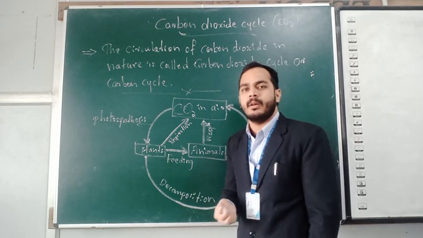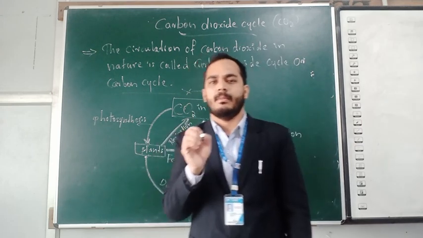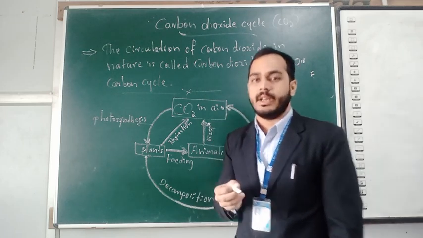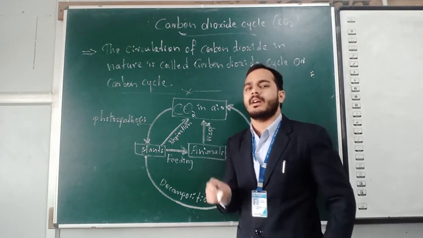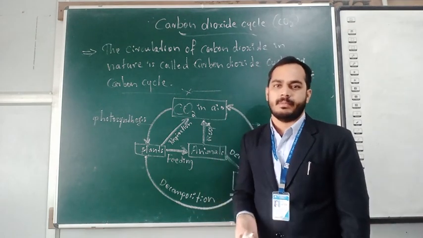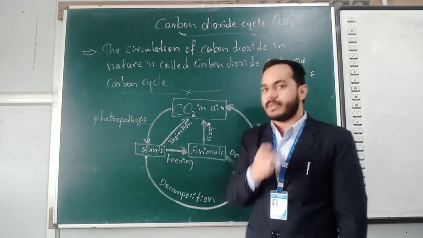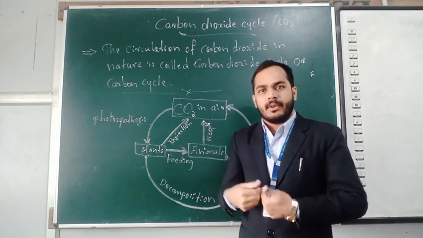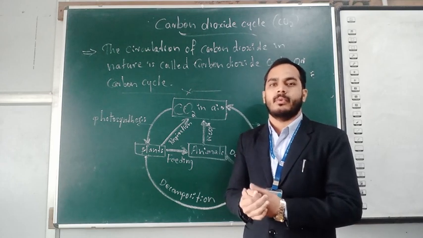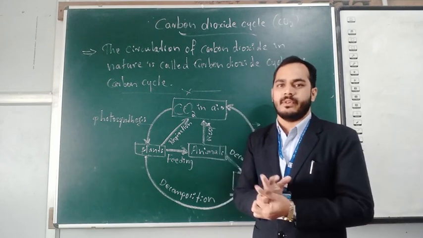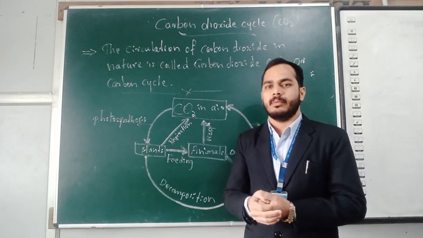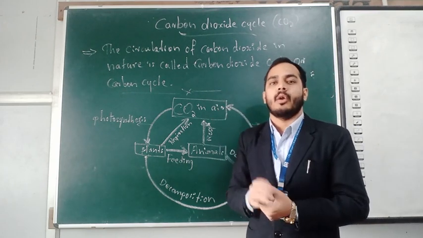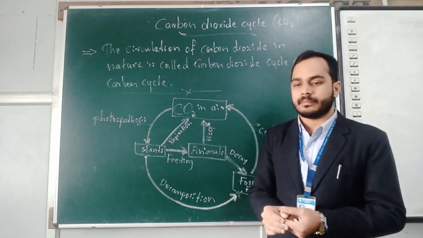The next one, carbon dioxide is one of the main greenhouse gases. Not only carbon dioxide, but also methane and water vapor. These are the main greenhouse gases. These greenhouse gases are helpful for human beings and plants also, but mostly they create adverse effects for human beings. So I will tell you something about greenhouse gases, the greenhouse effect and global warming. Okay, first one.